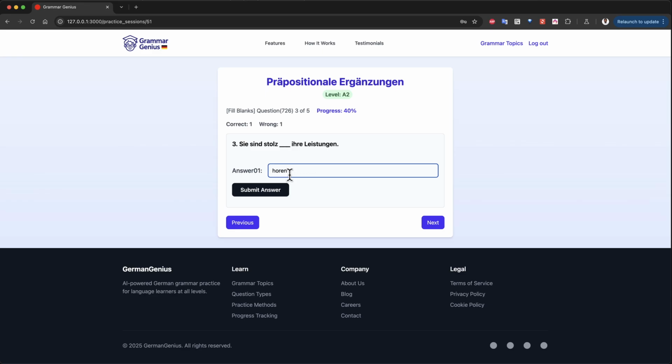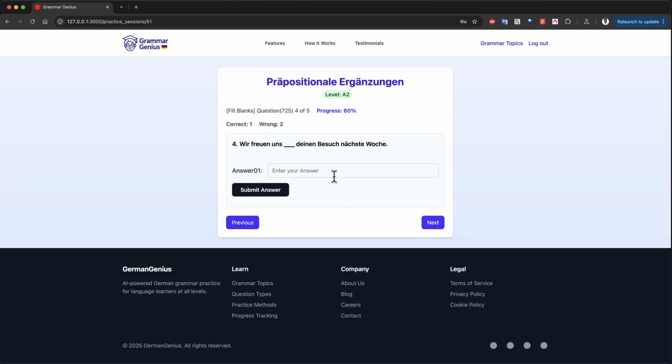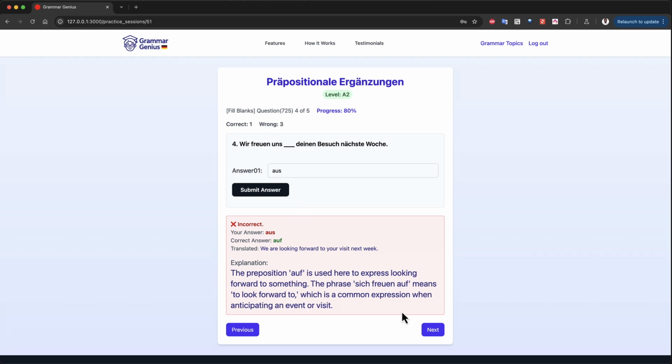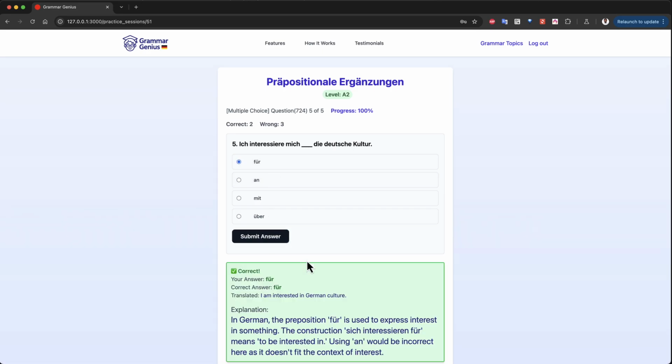So remember those question type and question tables we talked about? Well, I use those to drive different view components so we can display each question type correctly. For example, you see here, fill in the blanks, choose the correct answer, and other types like yes or no and sentence reorder. All of these were built using individual view components.